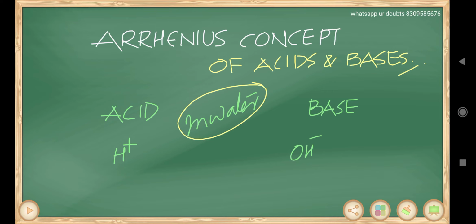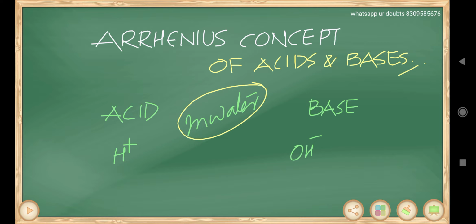Arrhenius concept of acids and bases. In this class, we'll discuss Arrhenius acids and bases. A very simple theory. According to Arrhenius theory, an acid is a substance which can release H plus ions in water. Water is mandatory here.